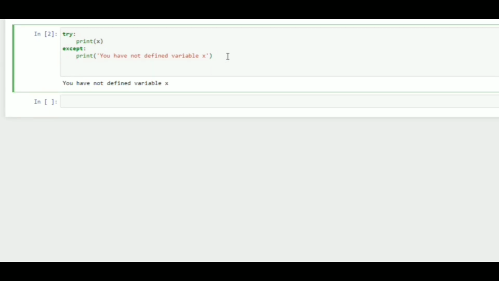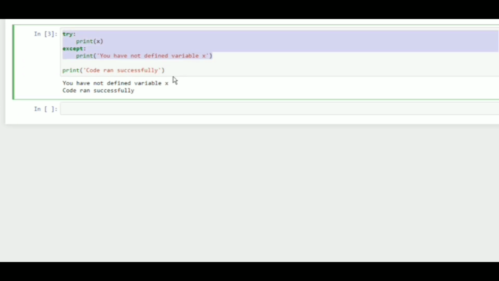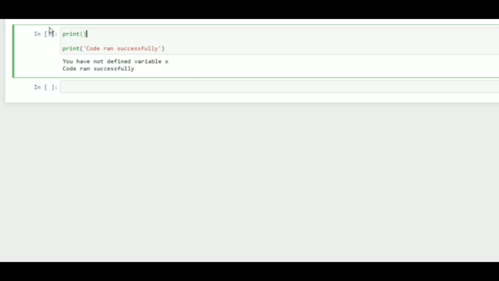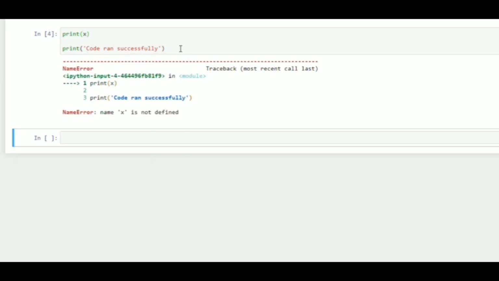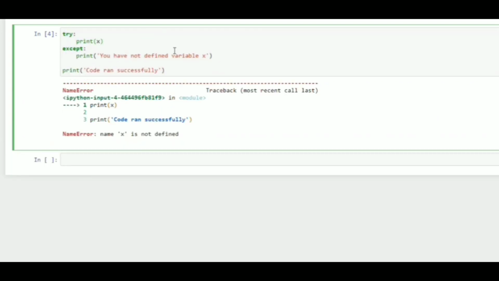For more simplicity, I would just say print code run successfully. You can see that first this particular code has run, and then this statement is executed. If you remove this and say print x, you can see that the statement is not executed. You have a code break. So to avoid code break, we apply exception handling. I just rerun this code.